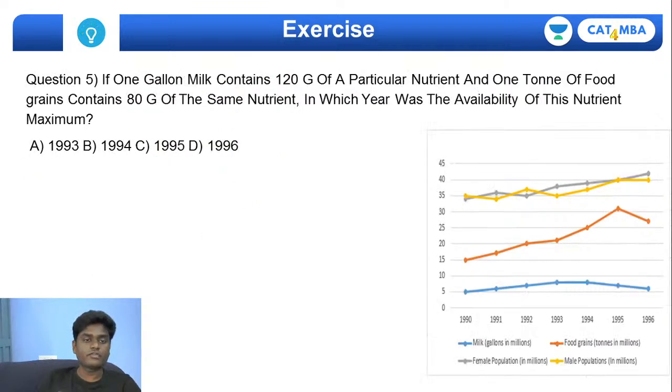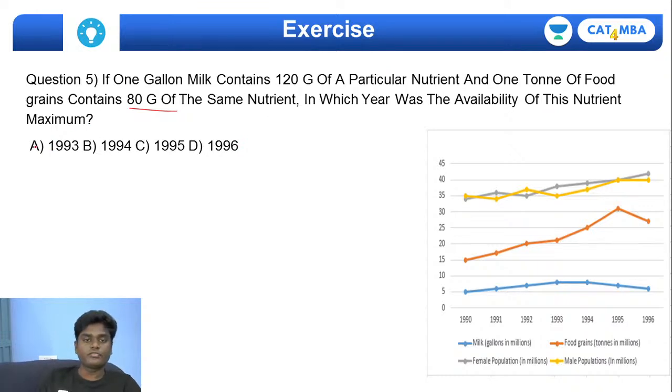Okay, so go for the fifth one. If 1 gallon milk contains 120 gram of a particular nutrient and 1 ton of food grains contain 80 gram of the same nutrient, in which year was the availability of this nutrient maximum?